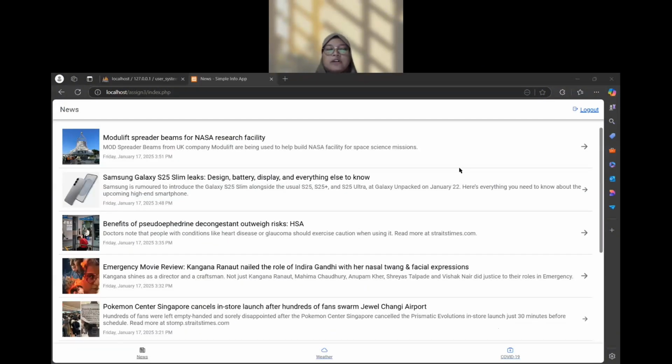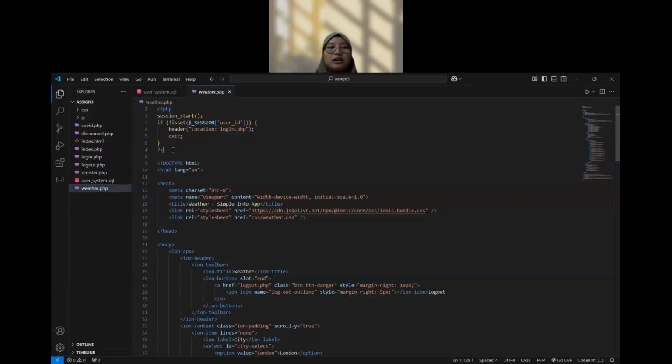Okay, let's say the user tries to enter the system without login. It will not be successful because the code in each page has login credentials like this. The PHP will check if the user has logged in or not. We're using sessions.